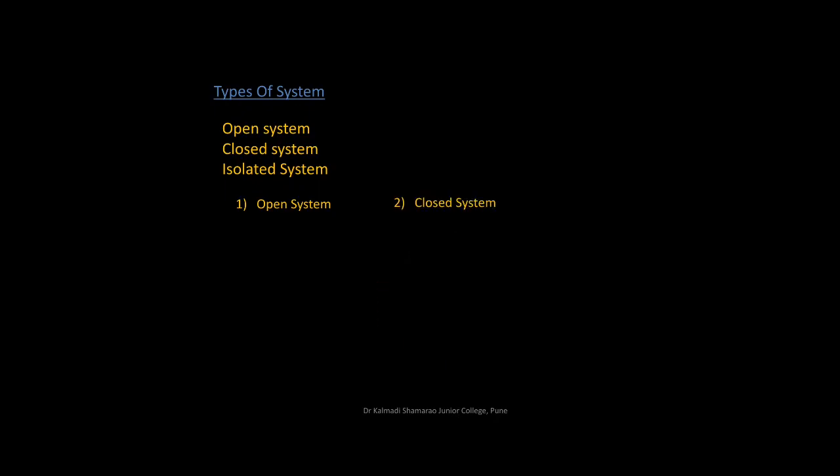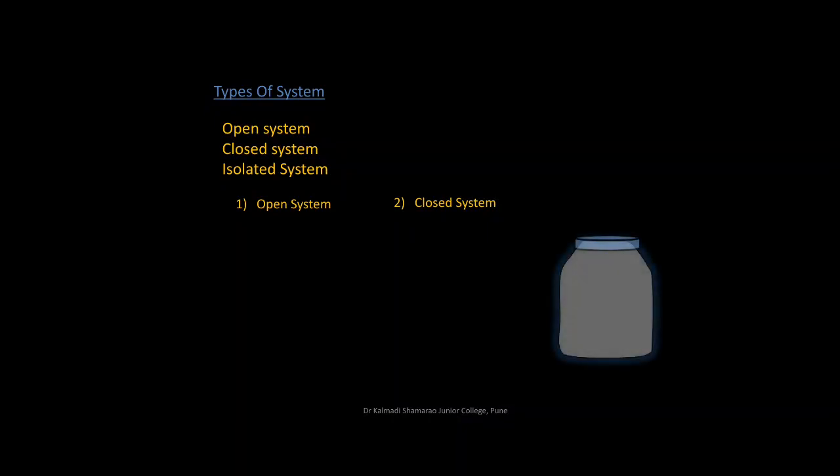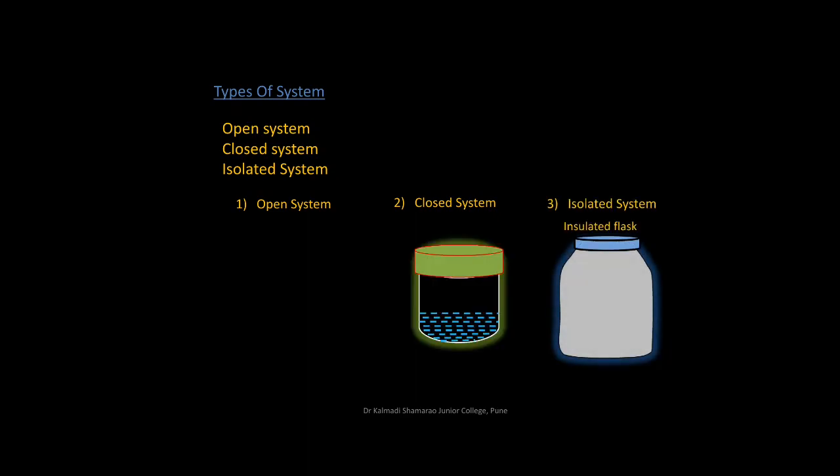Isolated system. A system which exchange neither matter nor energy with the surrounding is called isolated system. For example, hot water in thermos flask. Here, water vapor cannot go out or enter. At the same time, heat cannot go out or enter. Any reaction carried out in thermos flask is an example of isolated system. Coffee in a thermos flask is also an isolated system.